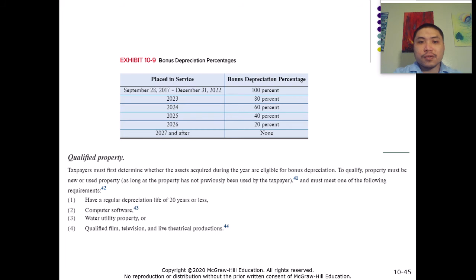So if the asset meets any of these criteria, then the taxpayers can choose to use the bonus depreciation program.